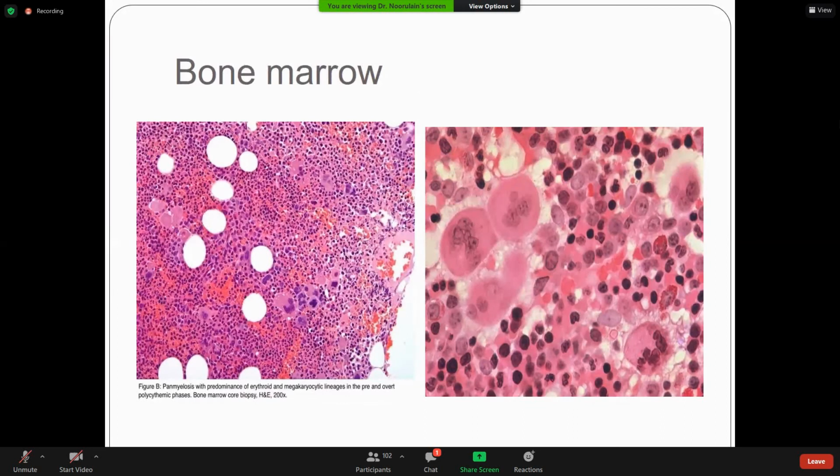This is the bone marrow, showing panmyelosis. Panmyelosis means there is an increased erythroid, increased myeloid and increased megakaryocyte series in the bone marrow. There is also a specific finding in the megakaryocytes: bulbous or atypical features can be found. Panmyelosis is the feature in the initial stage of polycythemia.